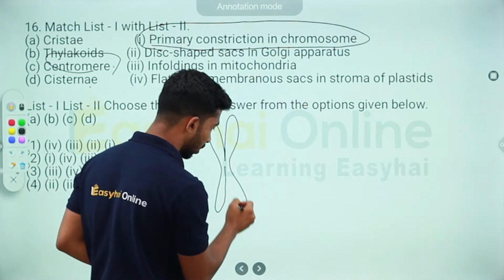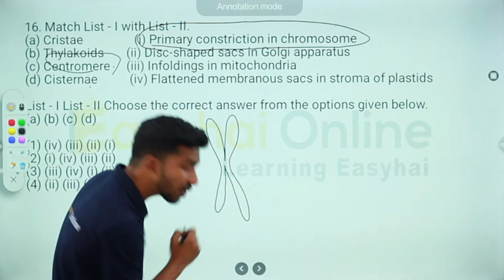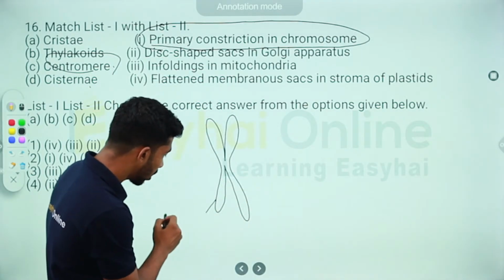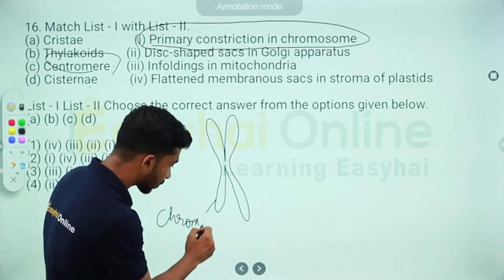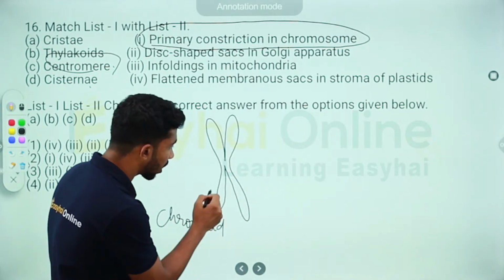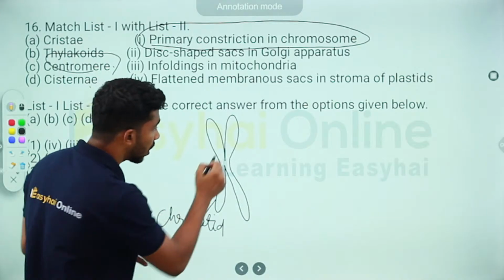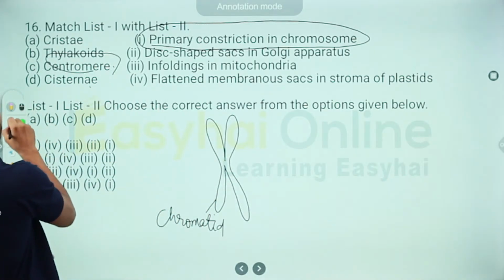Okay, now what are each of these arms called? They are called chromatids. I'll show it to you. Let's take a different color. Let's take a red color.